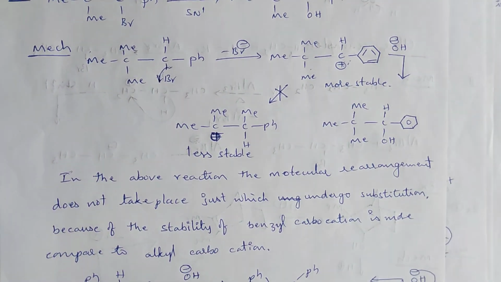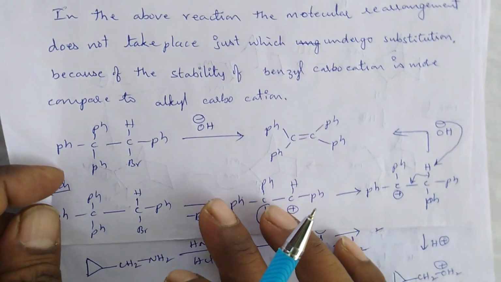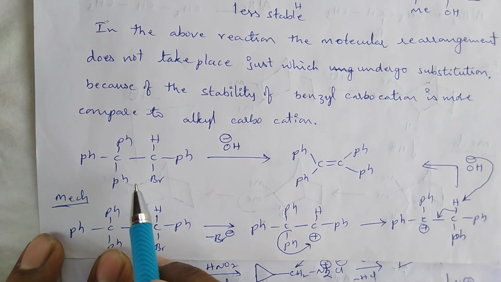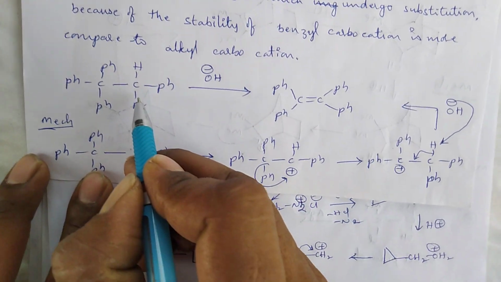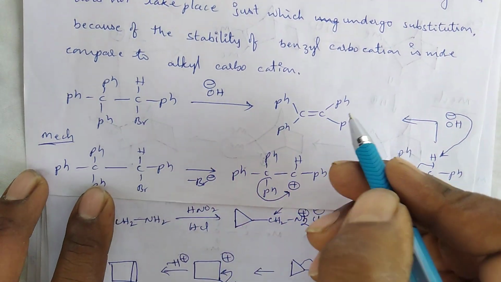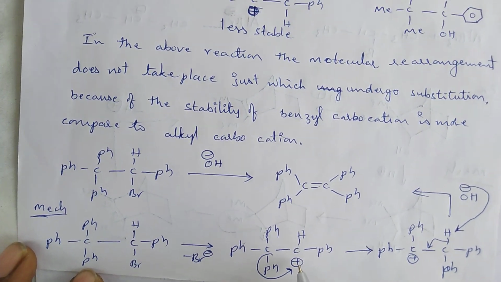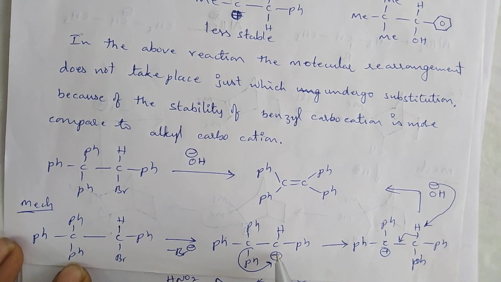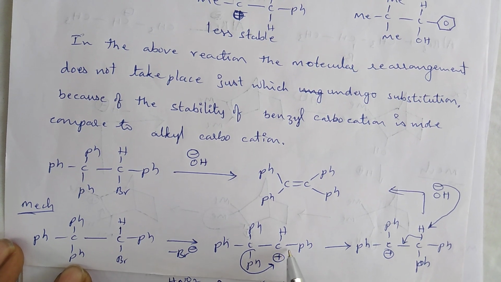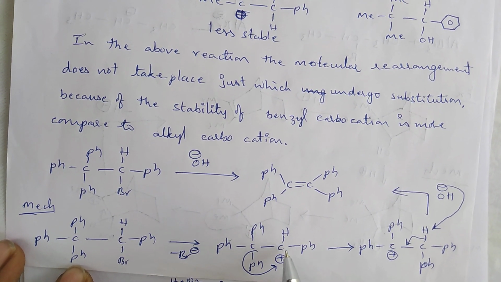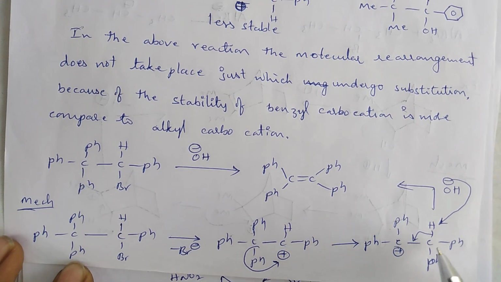Okay. Next, in the next example, by the loss of this bromide ion, finally we will get the carbonium ion, that is the benzyl carbonium ion, but here this carbon has only one phenyl group.